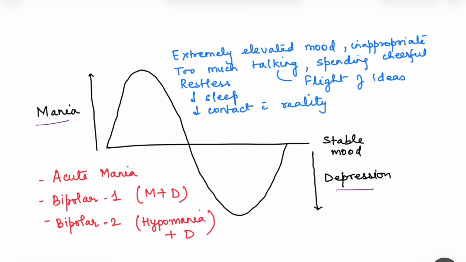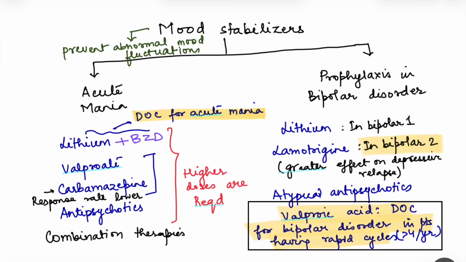Okay, so we have acute mania, where that mania phase is there, and then most commonly mania is seen in bipolar disorder. In bipolar 1 disorder, we have mania with depression. However, in bipolar 2, we have hypomania. That means that much grave disease is not there, that much elation of mood is not there, but depression is the major problem with bipolar 2 disorder. Okay, so with this, let us talk about the mood stabilizers.